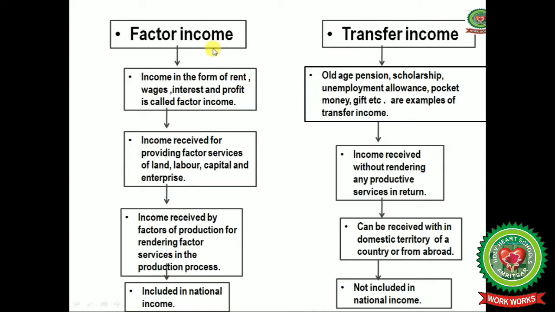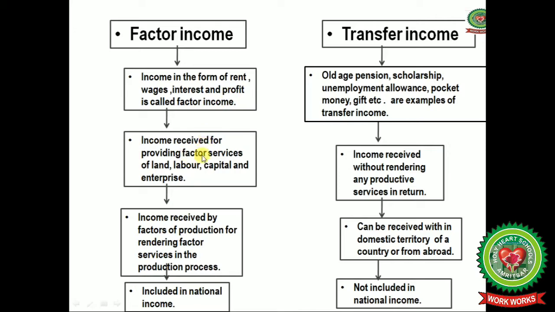Let us understand first of all what is a factor income. Students, when we hire the labor or hire the land for the production process, or we have taken machines on a loan, for hiring the land we have to pay the rent. For hiring the labor, we have to pay the wages to the laborers as a reward for their services. And if we have taken loan for the machines, we have to pay the interest also, and profit to the entrepreneur. All these are called factor income in the form of rent, wages, interest and profit.